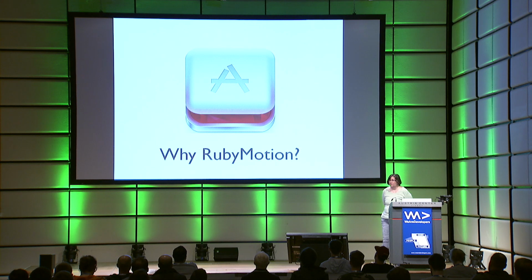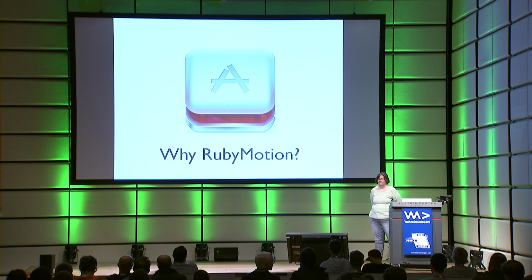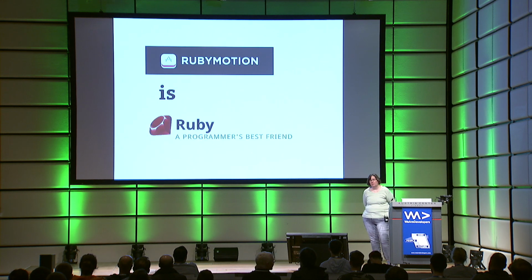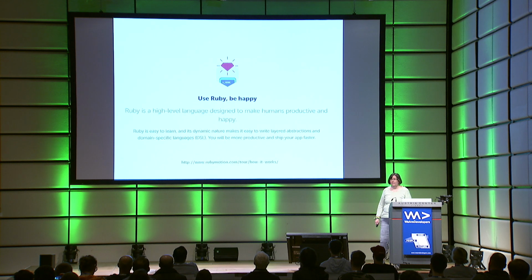So I think we'll start with the question, why RubyMotion? Why would you use RubyMotion to do your mobile development? Well, because RubyMotion is Ruby. And, well, Ruby is like my favorite programming language. Out of 30 years of developing, I've used a lot of languages. Ruby is a dynamic, open source language with a focus on simplicity and productivity. It has an elegant syntax that is easy to read and easy to write.